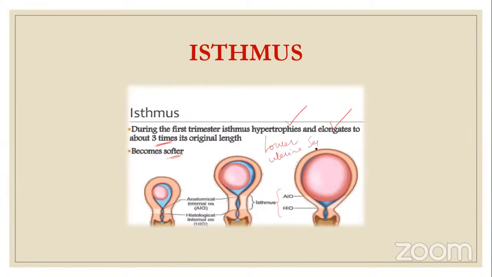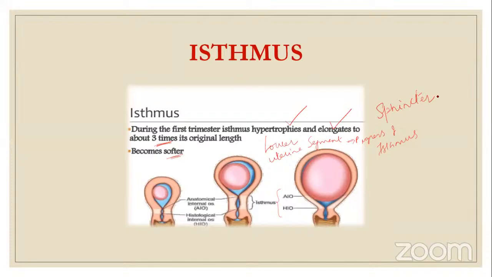And this is very important to assess the progress of the labor. And that is why the isthmus is a very important part when it comes to pregnancy. Also, the isthmus is the one which holds the fetus inside, and it acts as a sphincter, so that the fetus is not expelled out.